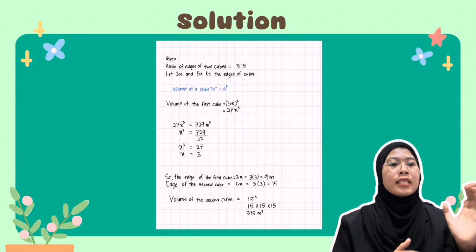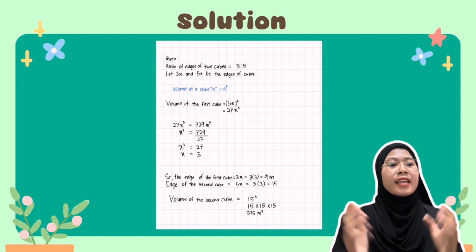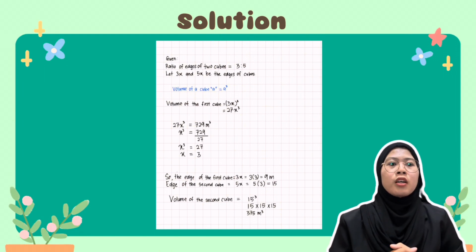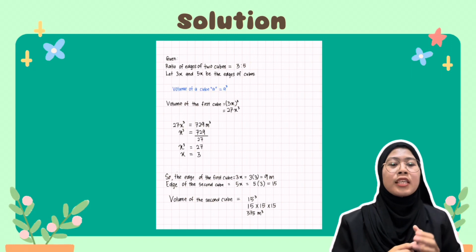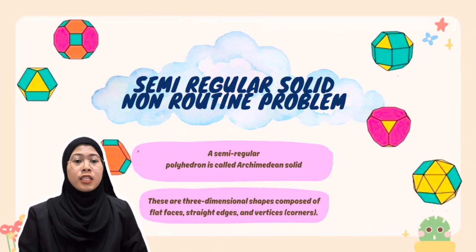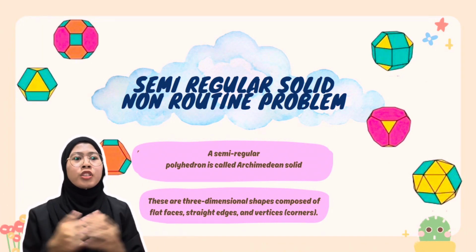So based on this information, we can find the volume of the second cube, which is 15 cubed, and this will equal 3375 meters cubed. Then we move to the semi-regular solids non-routine problem.